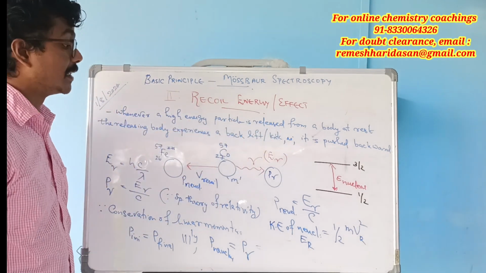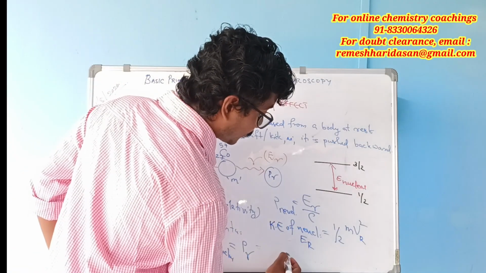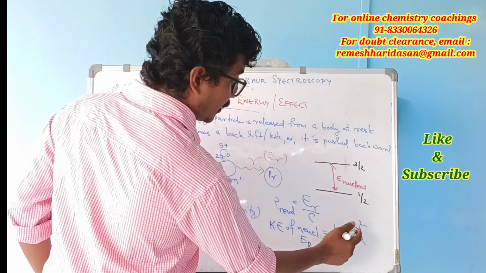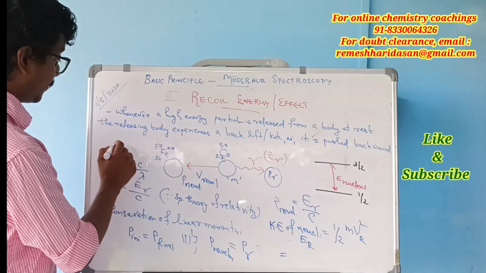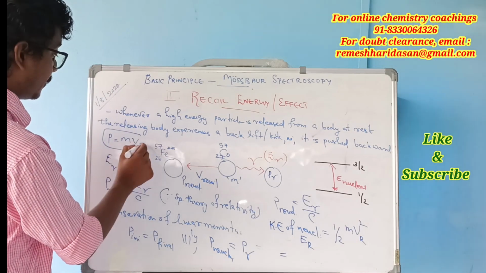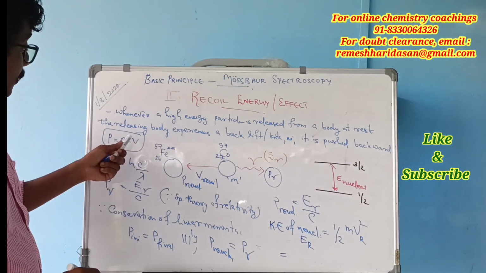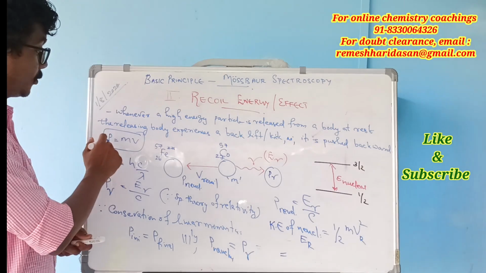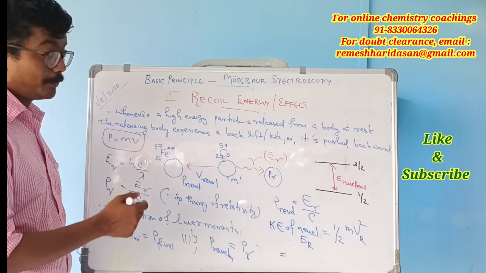We all know that momentum P is equal to mv, so the velocity of recoil is equal to P by m.